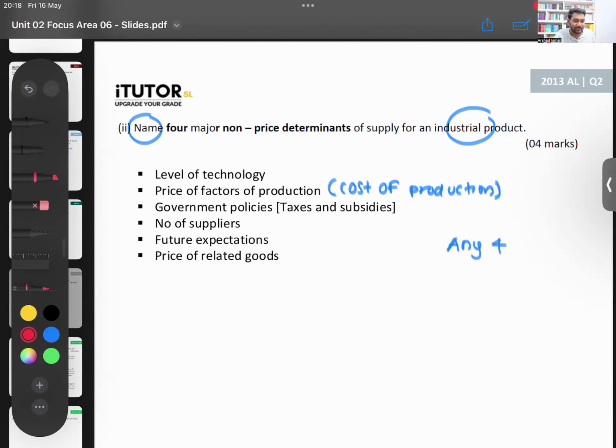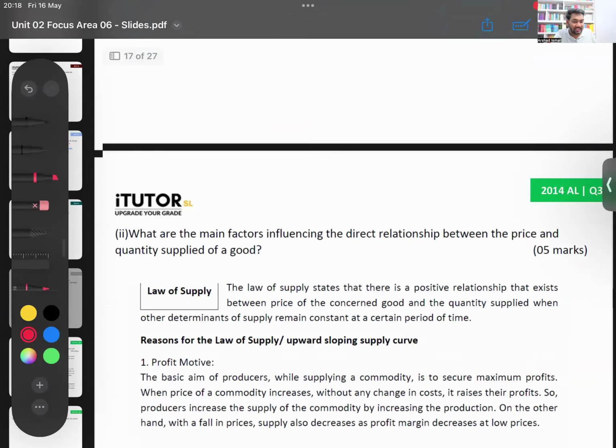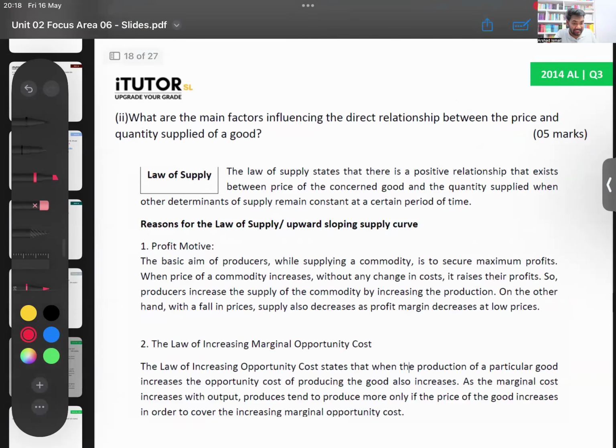Price of inputs, correct level. Okay, these are like 3 marks. Then we'll go in the next one. Next one is the 2014 A level question number 3. Future price expected, correct level. No, when you say price determinant, that is only the price of the good. So everything else is non-price. So only price of the good is the one that you can't write.